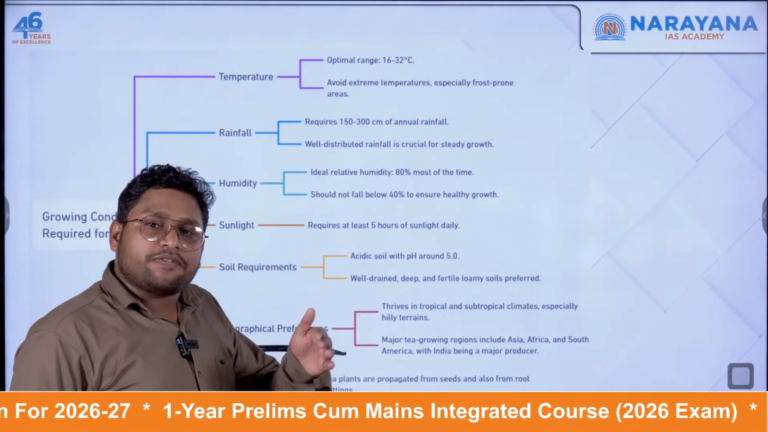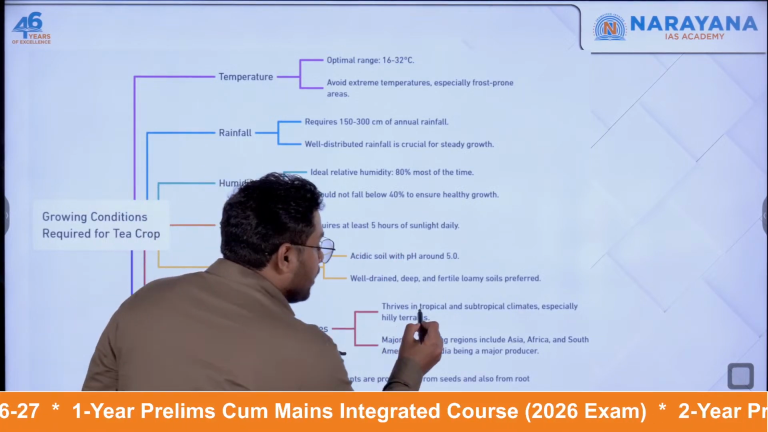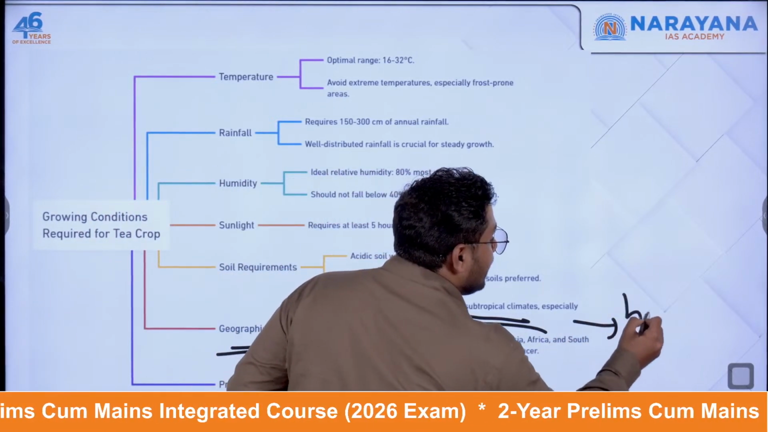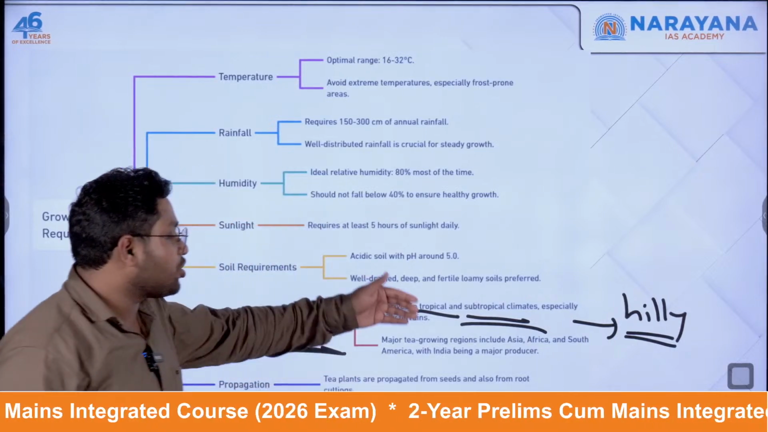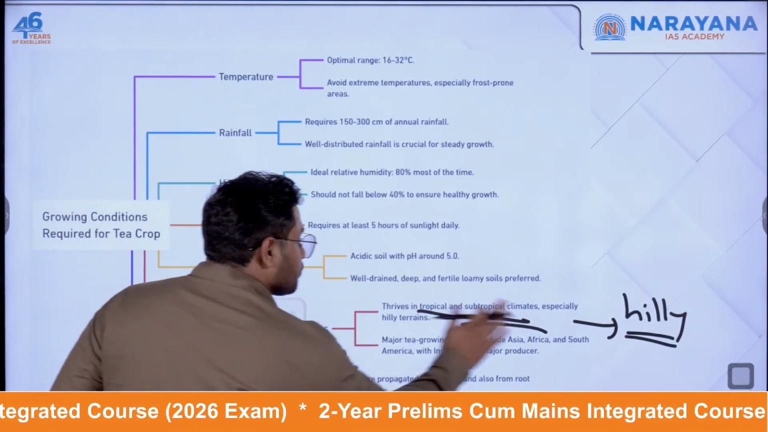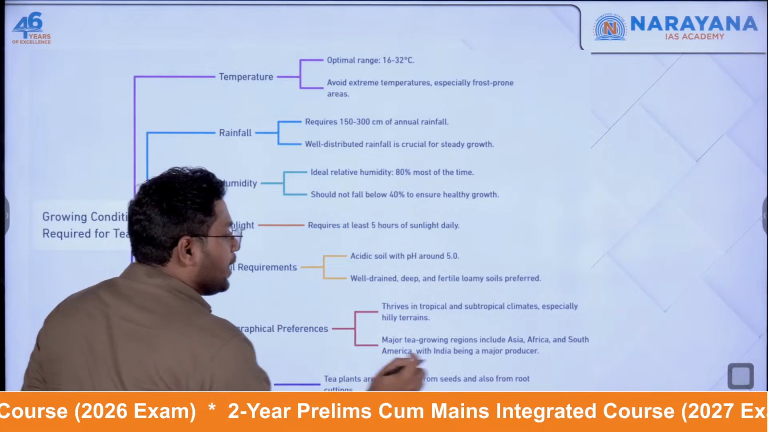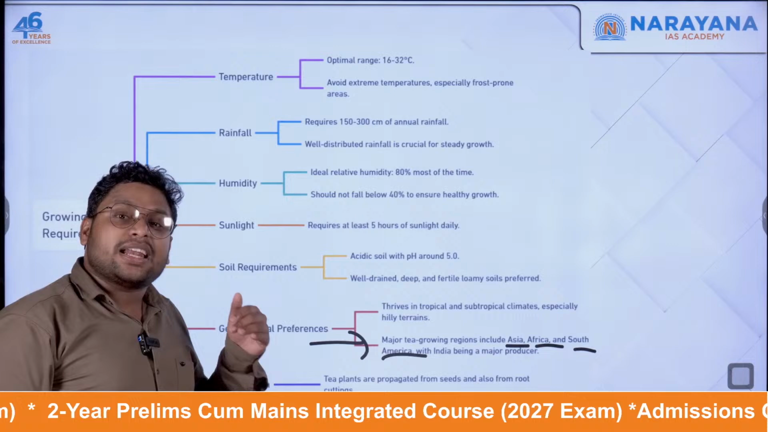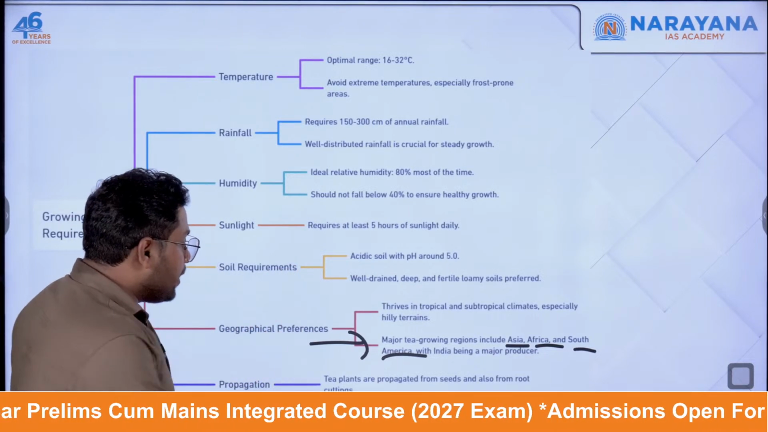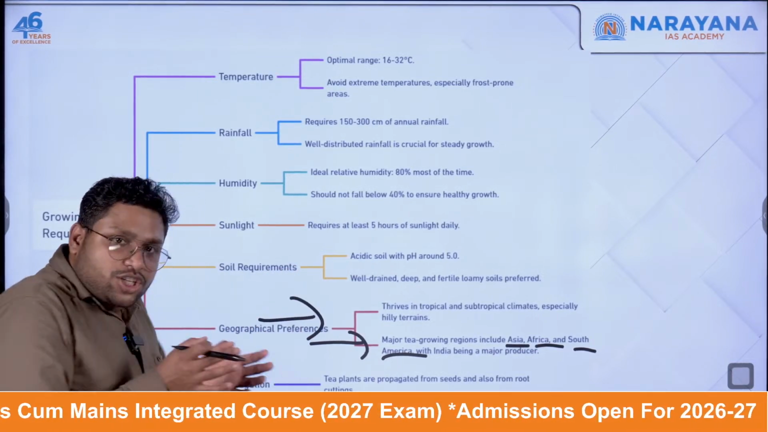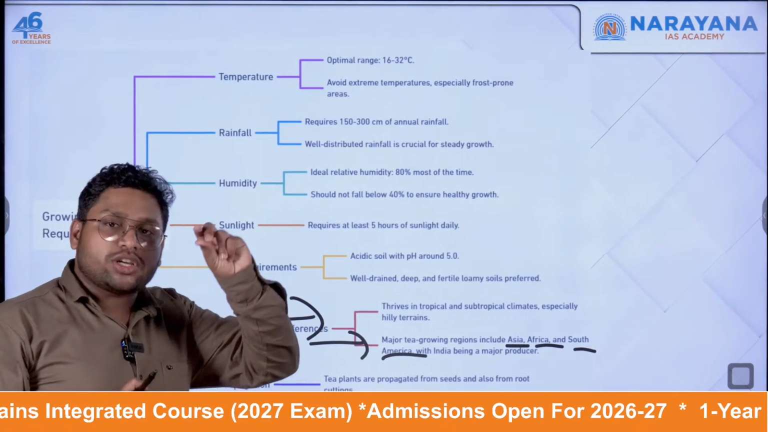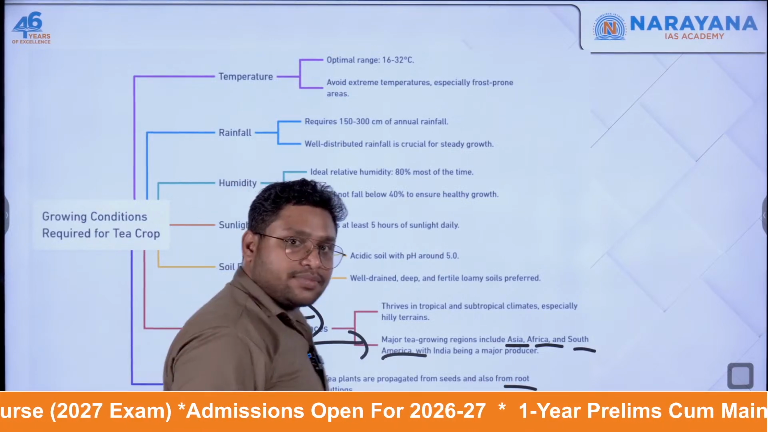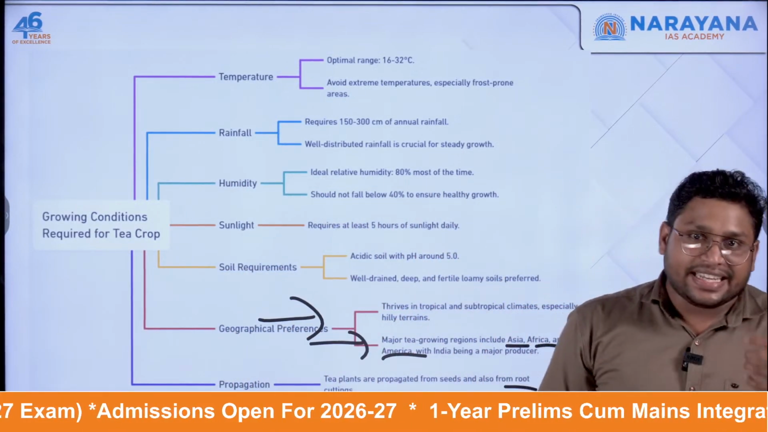First of all, you should be very near to the equator, wherein we say a tropical or subtropical climate is required. And there also, if it is a hilly area, then it would be much better. Because of these reasons, Asia, Africa, and South America are the regions where most of the producers of tea exist. And the propagation of the tea plant happens through its seeds as well as its roots. So root cutting can be used to plant tea.